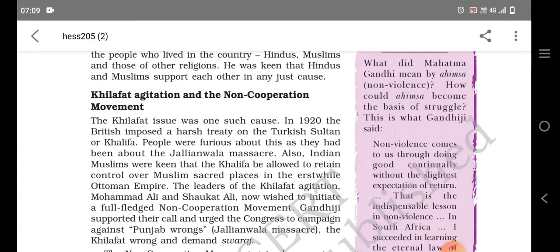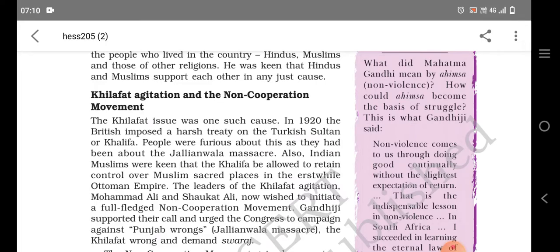Also, Indian Muslims were keen that the Khalifa be allowed to retain control over Muslim sacred places in the erstwhile Ottoman Empire. So basically, Muslims all over the world wanted that at least the Muslim sacred places, such as famous mosques, should come under the control of the Khalifa, not under the British Empire.